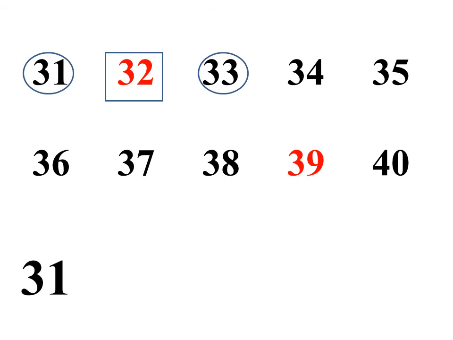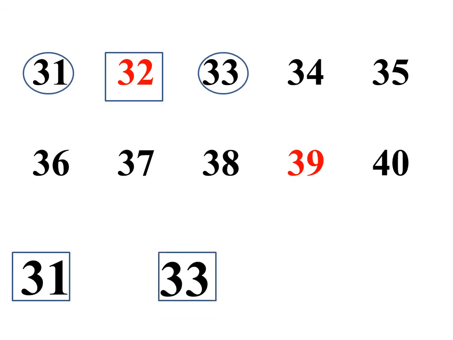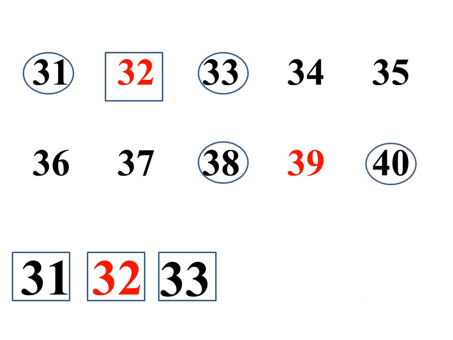What numbers we have? 31 and 33. And what comes in between? Yes, 32. Right answer. One more example. Again I choose two numbers and the numbers are 38 and 40.